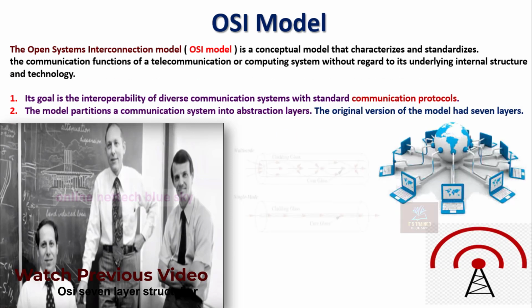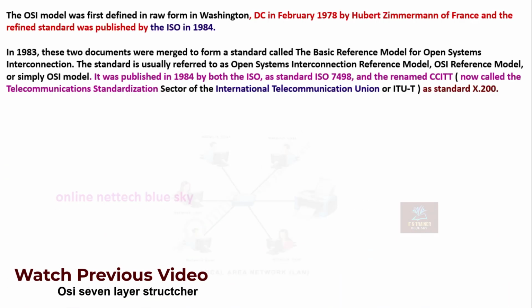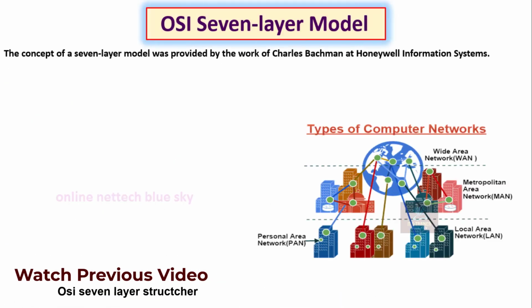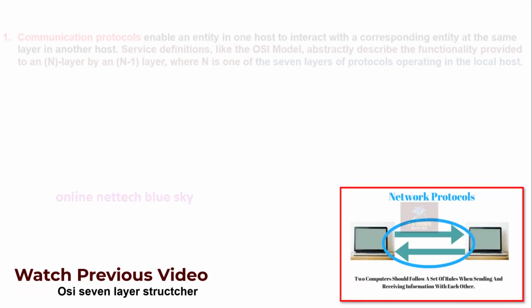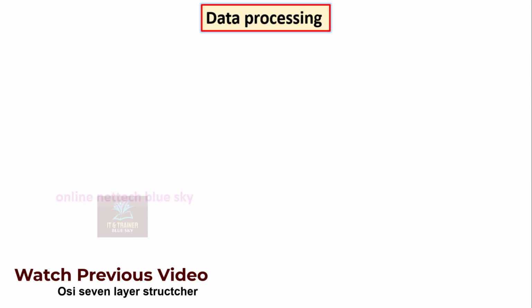I told you about the OSI model in the previous video. The last previous video is very important for understanding OSI and the OSI 7 layer model. Watch it, otherwise you cannot understand.